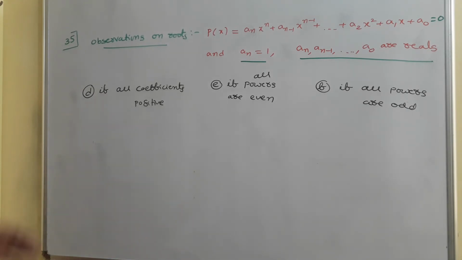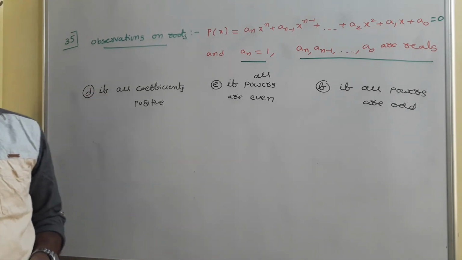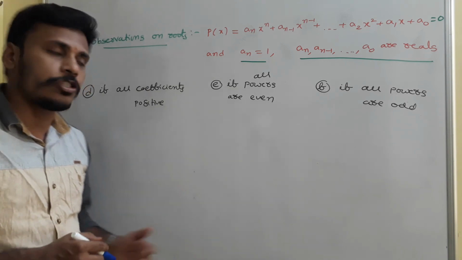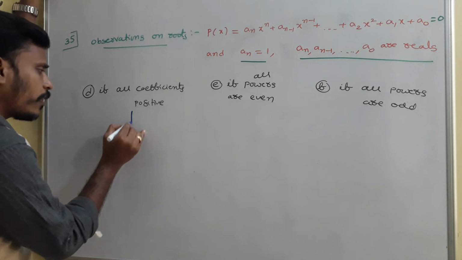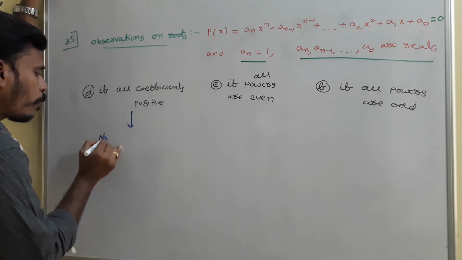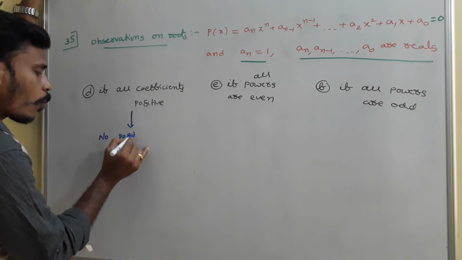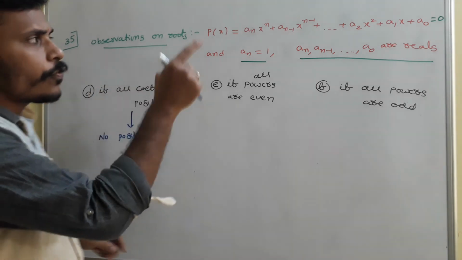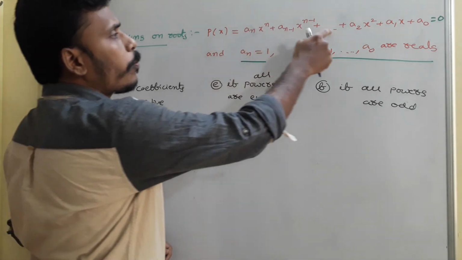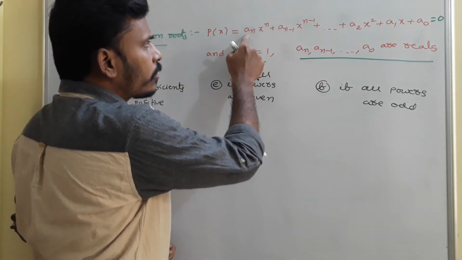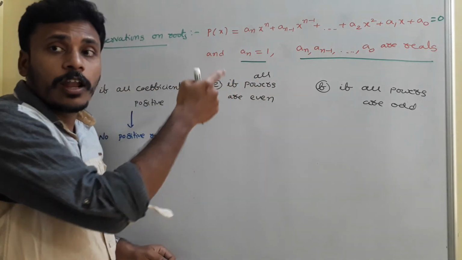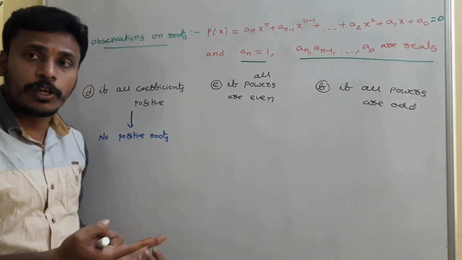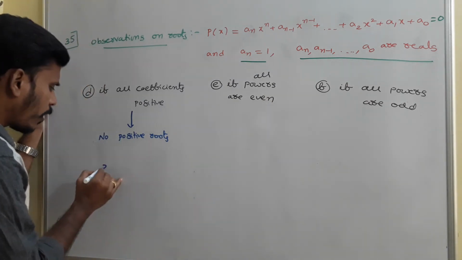So one thing: if all coefficients are positive, what will you say? For a polynomial equation, all the coefficients are real, and if all the coefficients are positive, then this polynomial equation has no positive roots. Why? Very simple. If all coefficients are positive, are there any sign changes? All are positive, right? Since all are positive, no sign changes. So no positive roots.